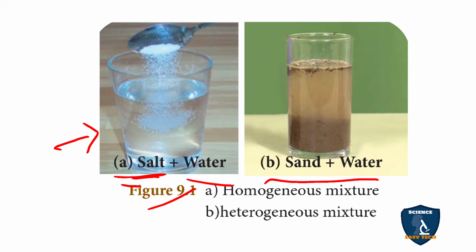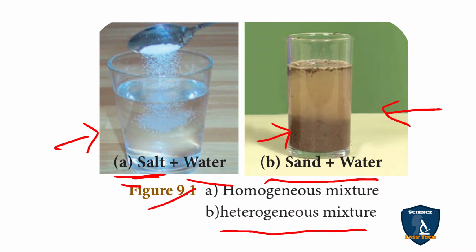In the second picture, you can see a glass containing water. The water is nothing but the solvent and you are adding the solute as sand. This sand mixture can be separated by using a filter. Okay, so you are able to separate it. Because of the separation, it is called a heterogeneous mixture.